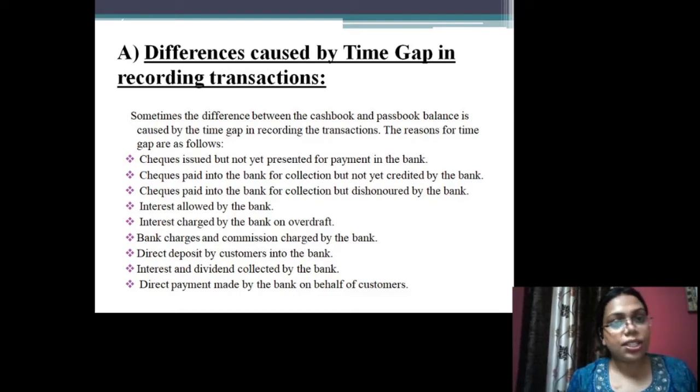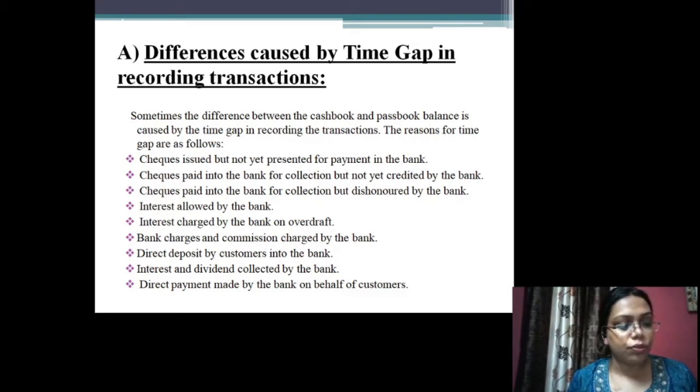The bank charges interest on this overdraft and debits the firm's account with such interest from time to time.